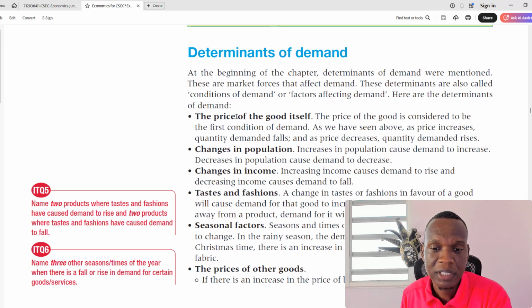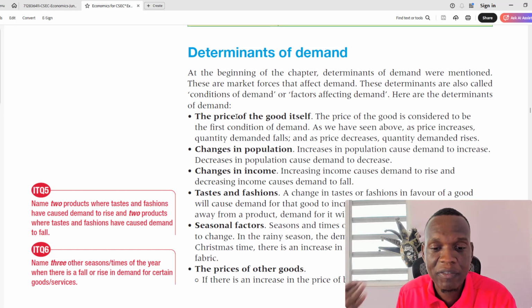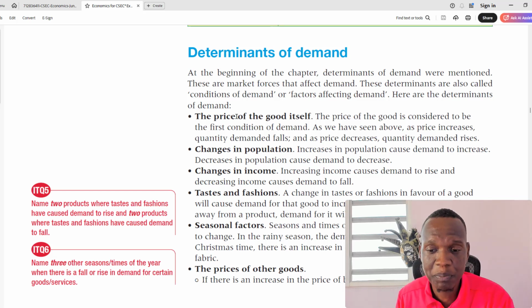Taste and fashion. It's about your personal taste. What do you like? What do you favor? If you like something and you can afford it, you're going to buy more of it. If you don't like it, you're not going to buy it. As simple as that. Or even if something is in style right now, more people are going to buy it, and when it goes out of style, fewer people are going to buy it. So that's taste and fashion.